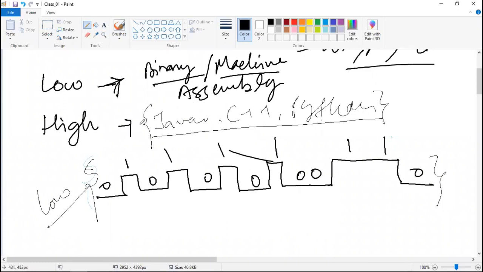So can I say that these programming languages are high level? Because these languages are closer towards the user but less closer towards the system, isn't it? So a high level programming language is one which is closer towards the user but less closer towards the system. Can we say this?